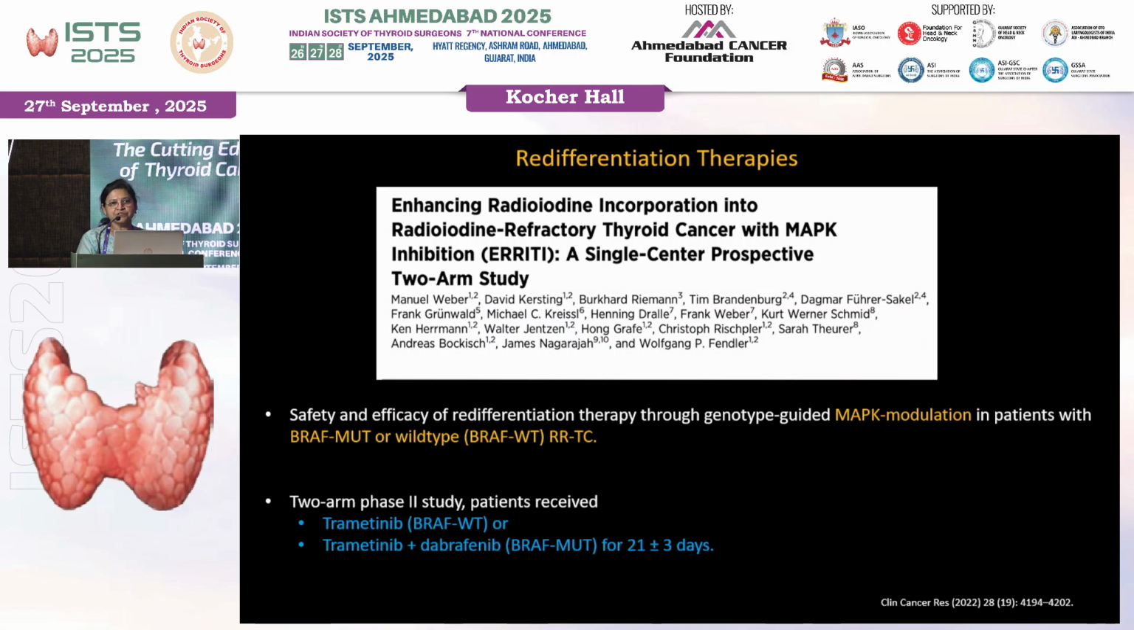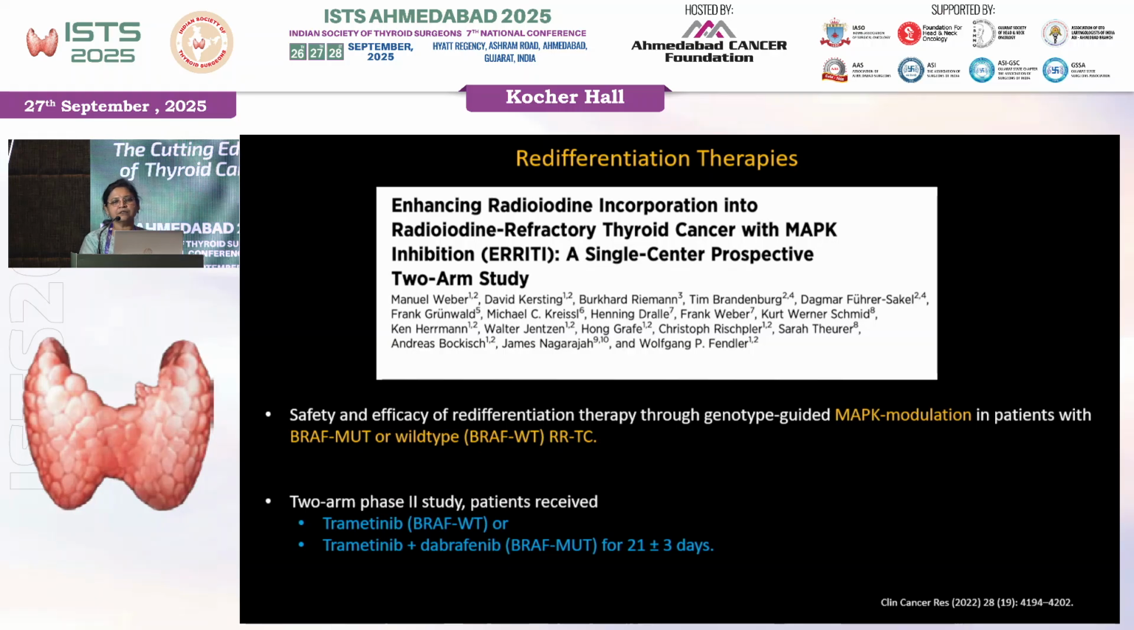Then come the redifferentiation therapies. Now, redifferentiation therapies we have been hearing about since long. Maybe when I was a student, we used to speak about retinoic acid, but that is long bygone, and because of the toxicities, we don't give retinoic acid. The newest kid on the block when we are doing redifferentiation therapy is trametinib and trametinib plus dabrafenib. Now, these are given to patients who are either BRAF mutated or wild type BRAF. So this is given for 21 days.